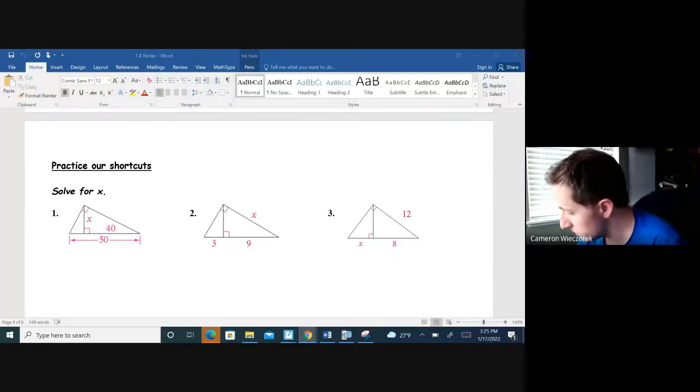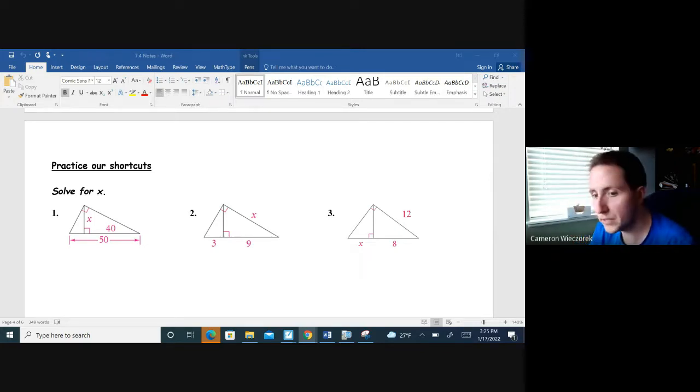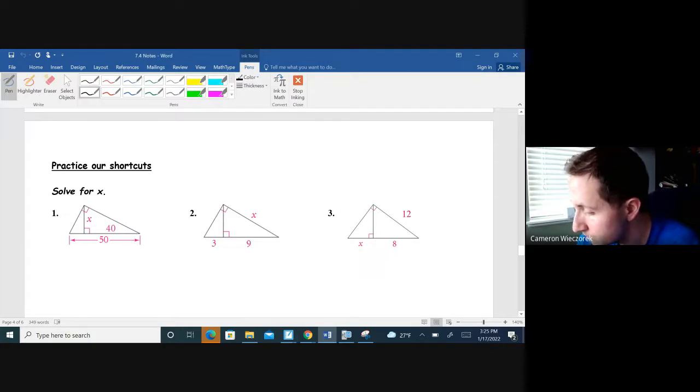Hello everyone. This is going to be the conclusion of the section 7.4 video series on similarity in right triangles. As a little recap, in the first video, we looked at how to calculate the geometric mean of two numbers and how to set up geometric mean as a proportion. Then we looked at how to split apart three similar right triangles when you drop an altitude onto the hypotenuse, which looks a little something like this.